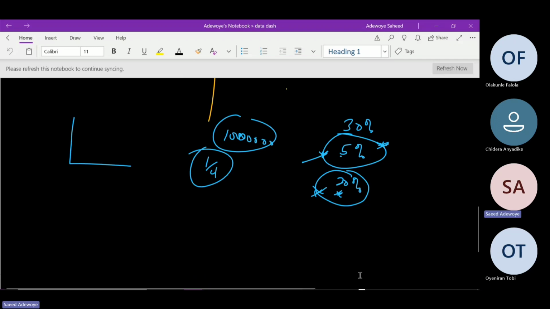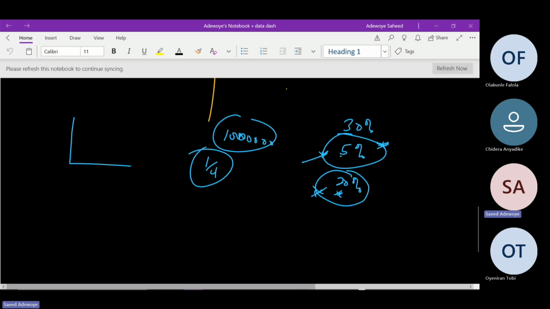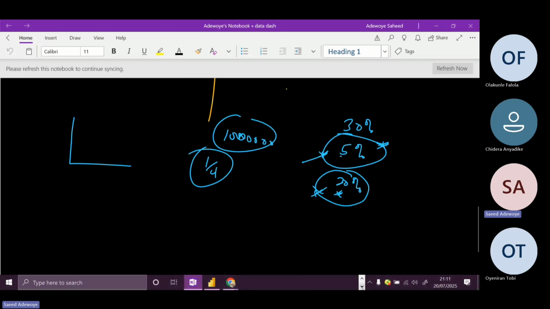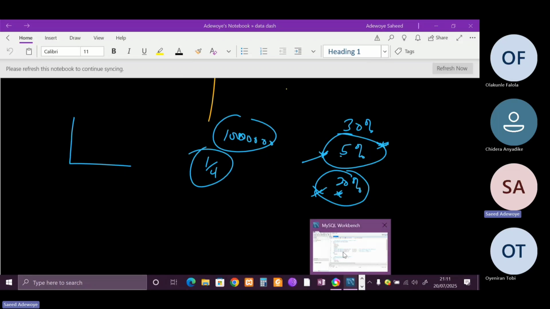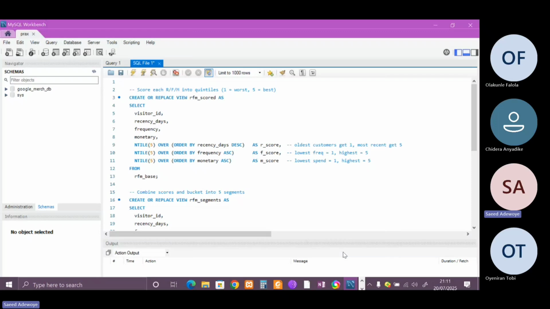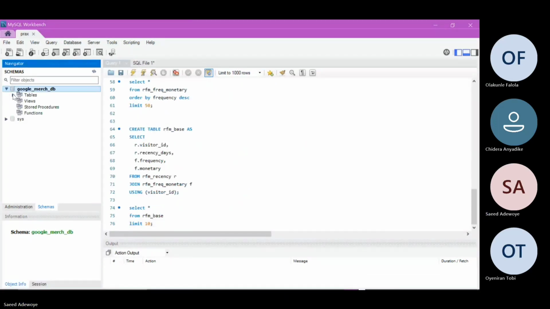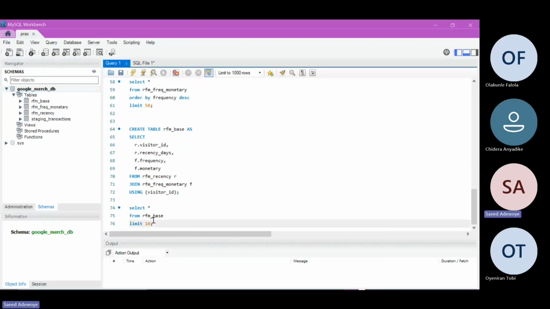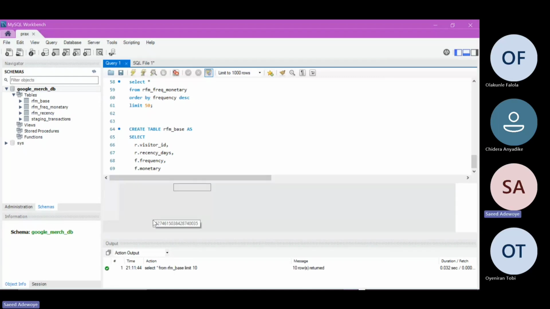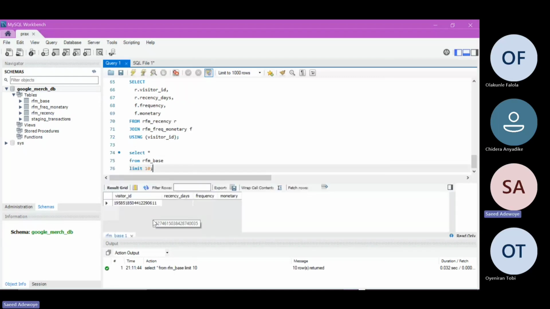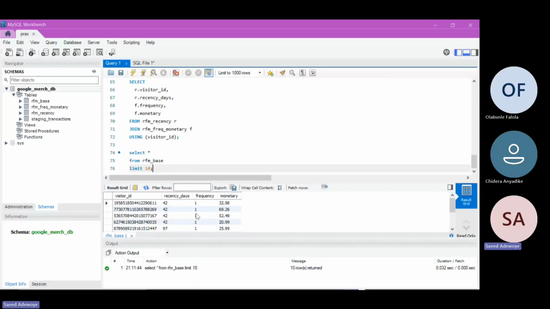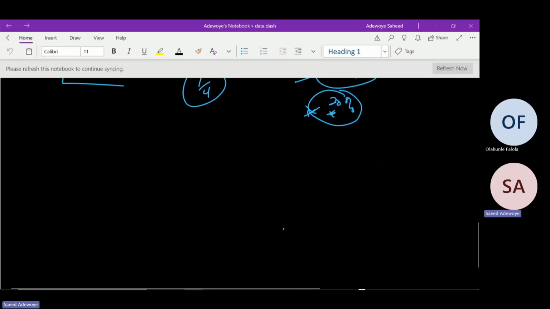As the challenge briefs it, for this third day, we'll be looking inward. We'll be continuing from where we stopped in the second day. In the second day of the challenge, we stopped at forming the recency table, the frequency table, and the monetary table, which we named as an RFM base table, which is here. I can simply run this to see what we have in there. This is where we stopped in the second challenge. However, for today, we'll continue from here by segmenting. We'll start our segmentation today, segmenting the customers.